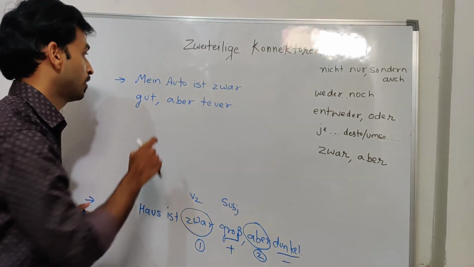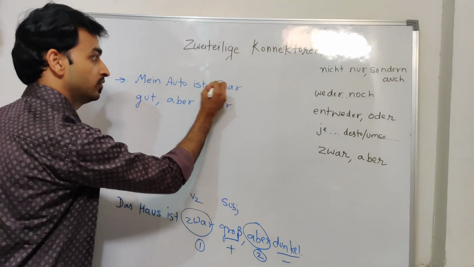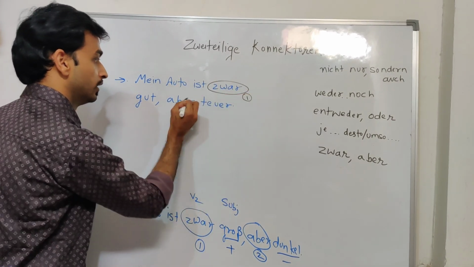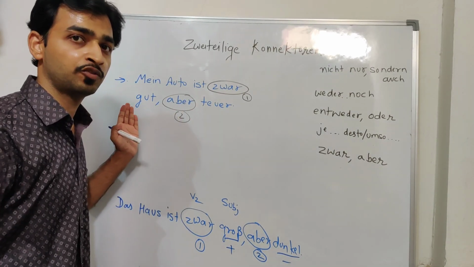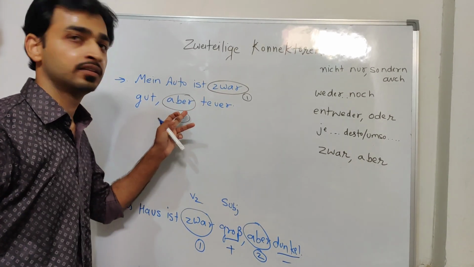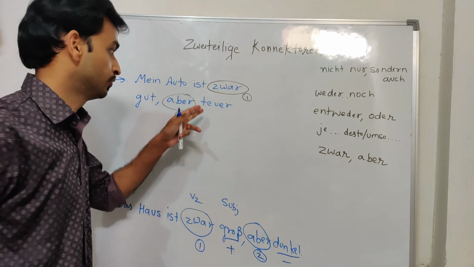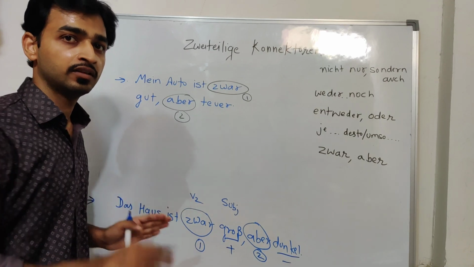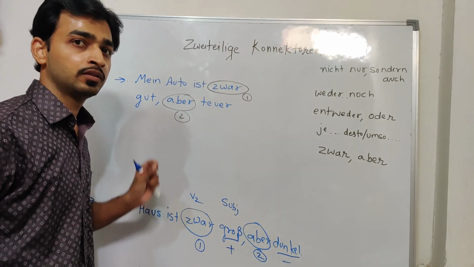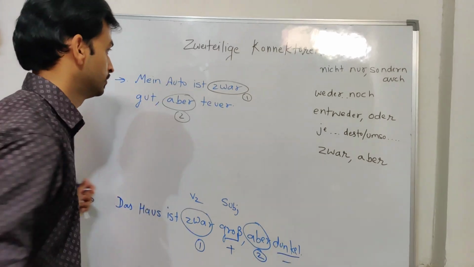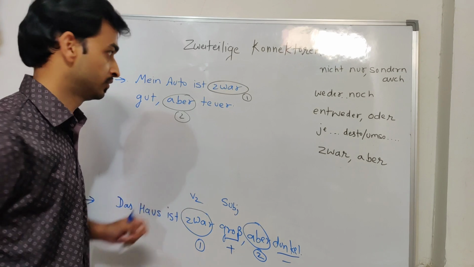Mein Auto ist zwar gut. My car is certainly good but expensive. So this is the first part and this is the second part. So I am saying that my car is certainly good. This is a plus point, an advantage, but it is also expensive. So this is something which is not desirable. Okay, so it is expensive. This is the disadvantage of the car. Okay, we want that the car should be cheap and good. So zwar aber, always contradiction, certainly but.